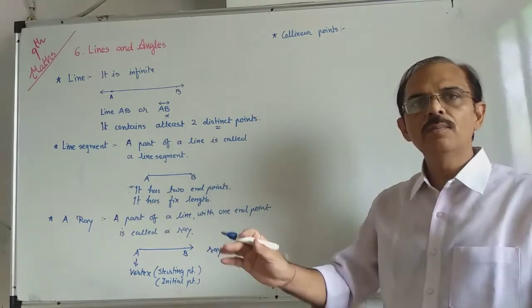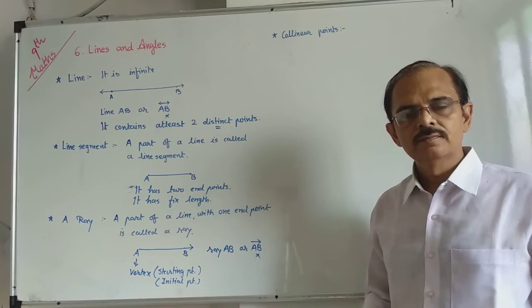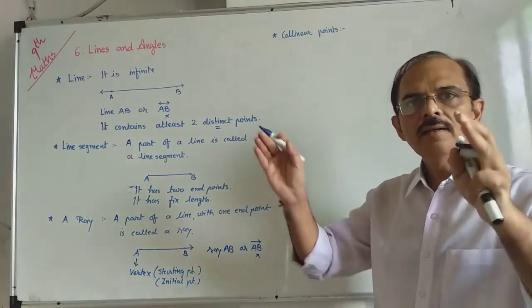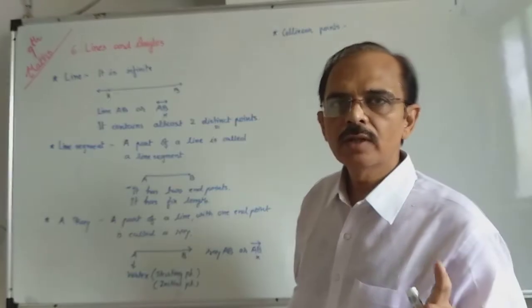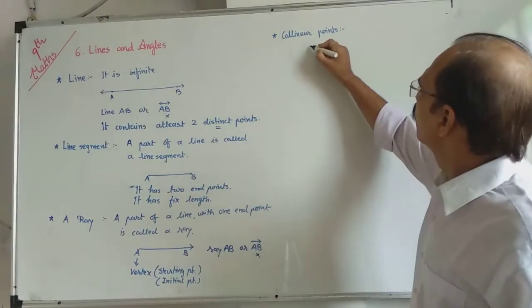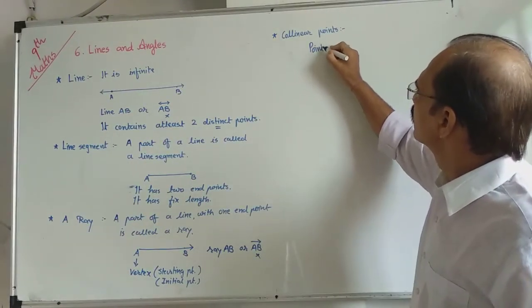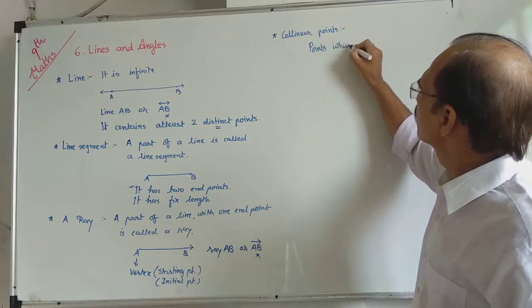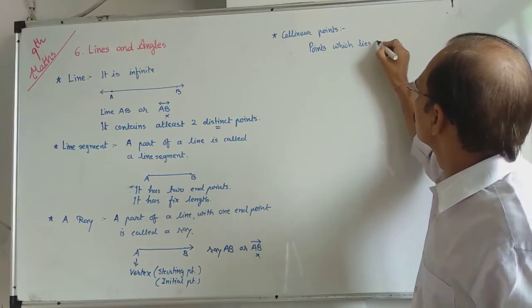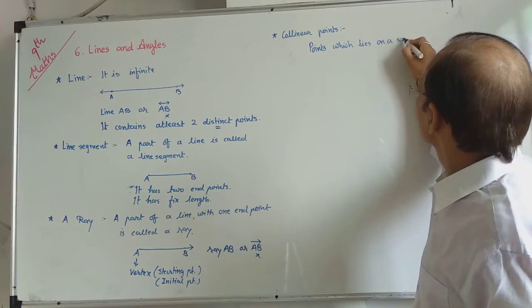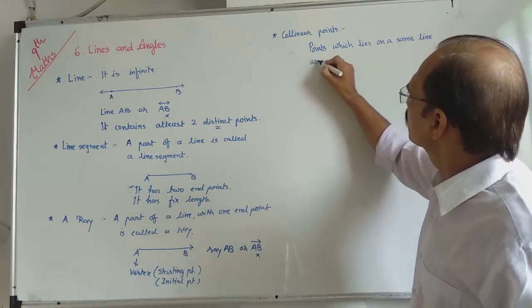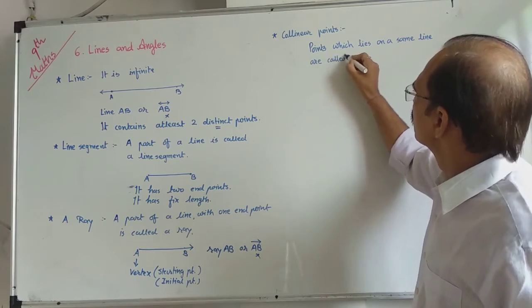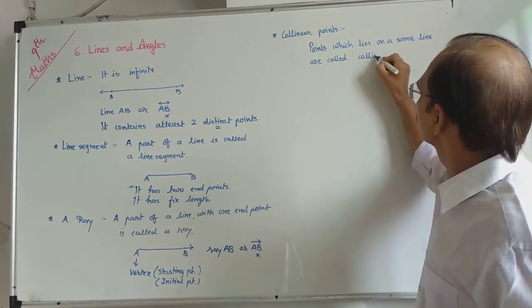Collinear means all the points that are given, if they lie in the same line, then all the points are called collinear points. So points which lie on the same line are called collinear points.